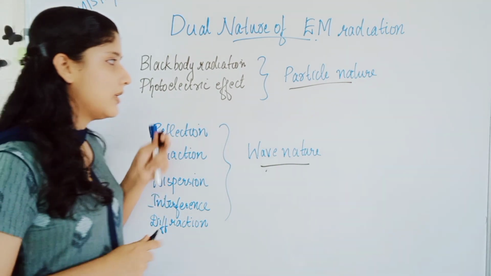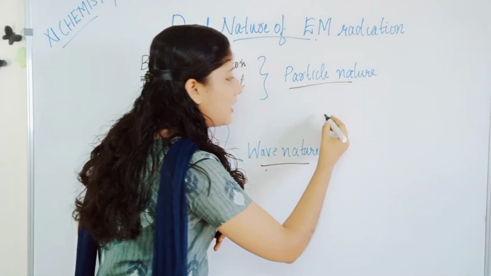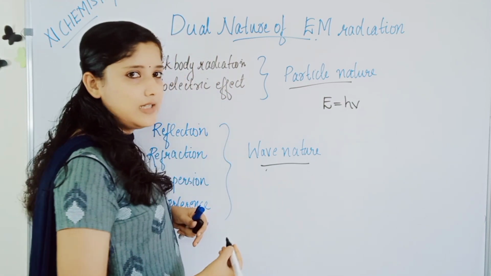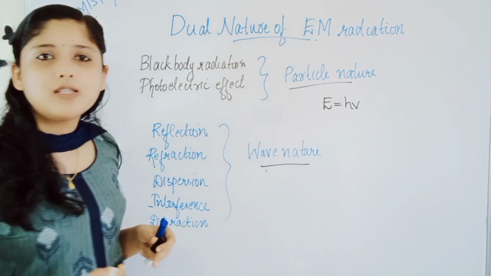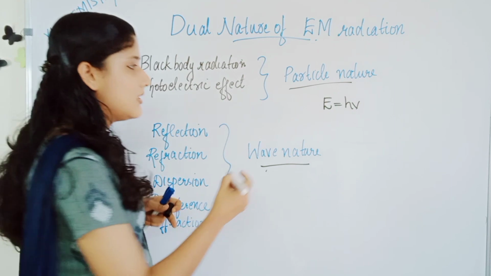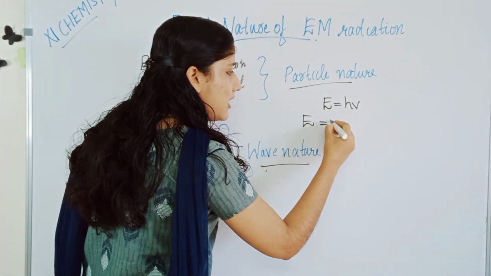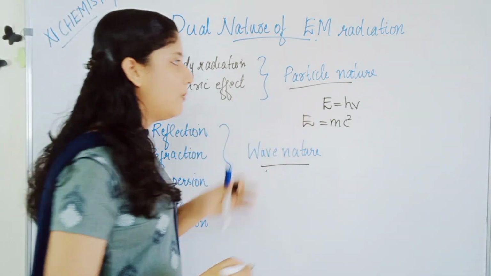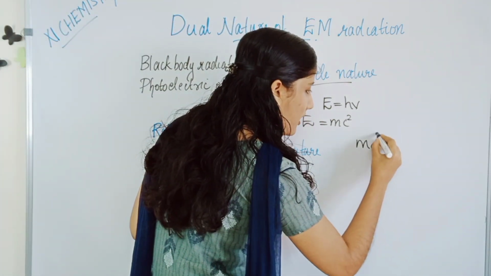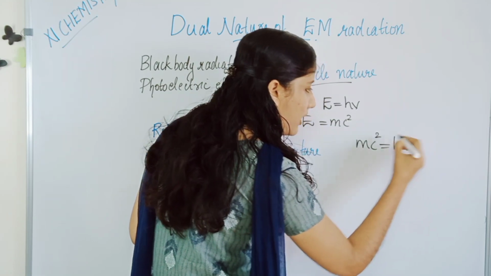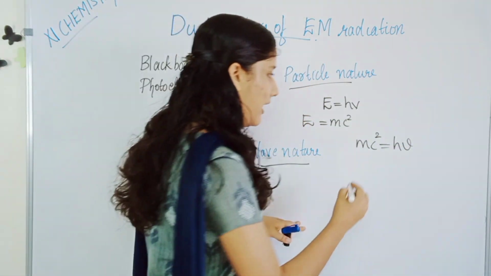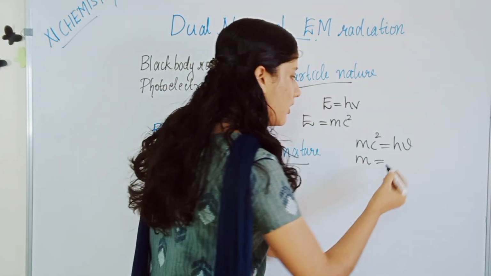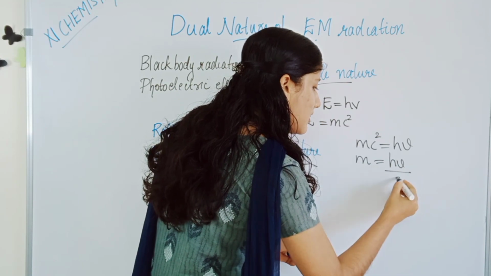So next, we already know the equation. The energy of a photon is E is equal to h nu, isn't it? And we know the famous Einstein's equation, E is equal to mc square. So you can equate both: mc square is equal to h nu, where nu is the frequency. Where we can write m, the mass, is equal to h nu by c square.